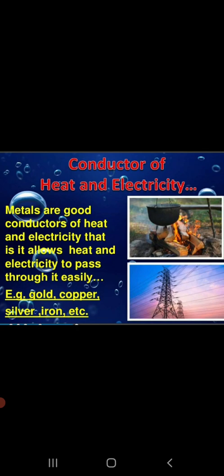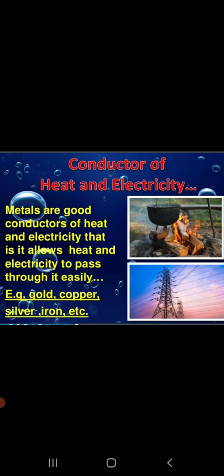That is silver. Silver is the best conductor of electricity amongst metals. Because of this property, metals being good conductors of heat and also good conductors of electricity, they are used in utensils for cooking as well as for making wires.